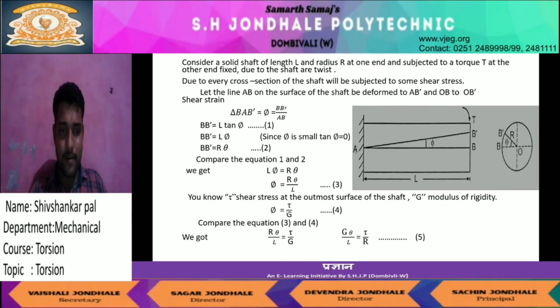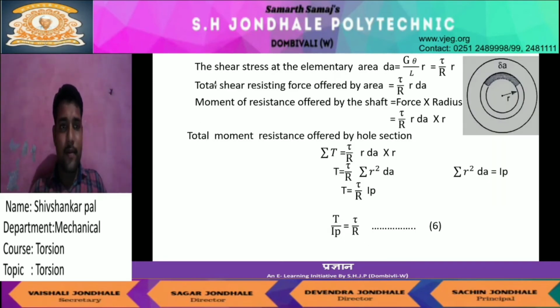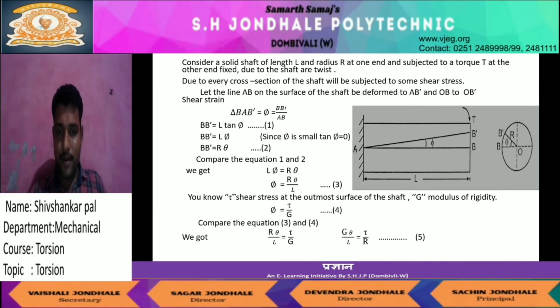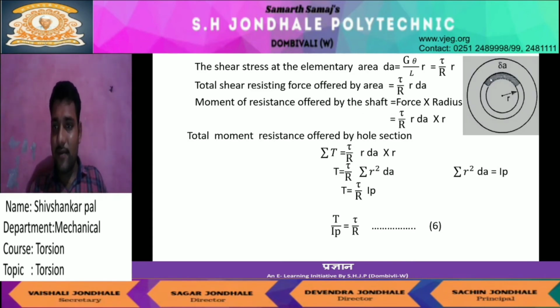Here is what we have to find out. In the last you will find G theta by L equals tau by R. When I find out the stress, you can find tau is equal to G theta by L into R. In equation 5, I take tau to this side and R goes to the other side, so tau is equal to G theta by L into R. That means our shear stress is G theta by L into R, and I still have to find out this shaded area due to stress induced, G theta by L into R.